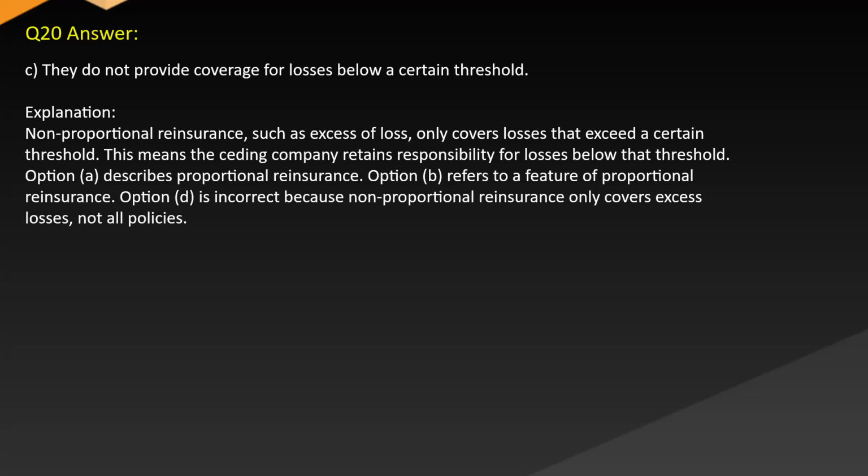Answer: C. They do not provide coverage for losses below a certain threshold. Explanation: non-proportional reinsurance, such as excess of loss, only covers losses that exceed a certain threshold. This means the ceding company retains responsibility for losses below that threshold. Option A describes proportional reinsurance. Option B refers to a feature of proportional reinsurance. Option D is incorrect because non-proportional reinsurance only covers excess losses, not all policies.